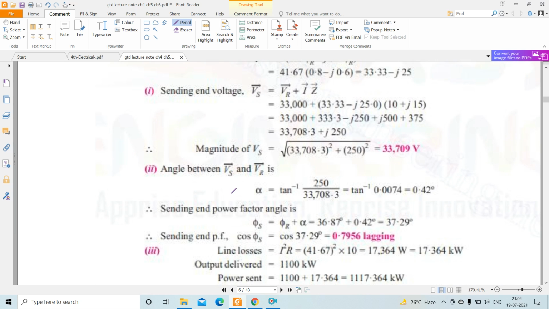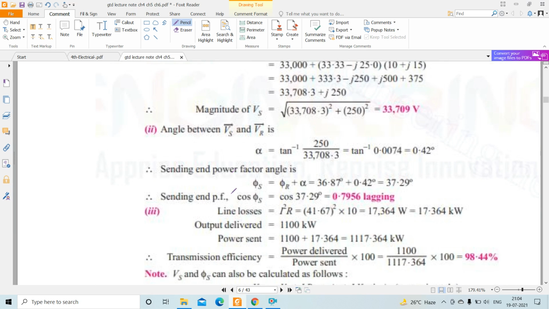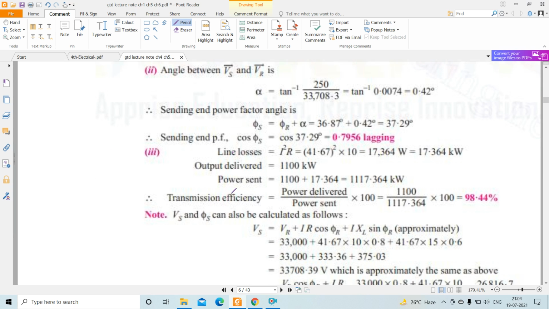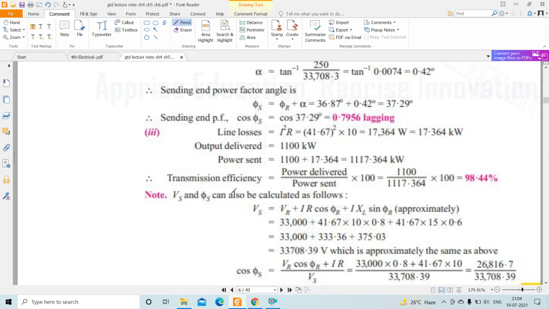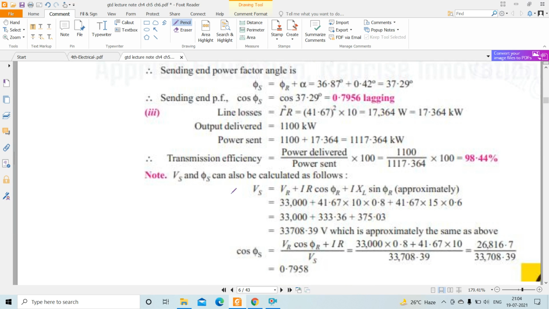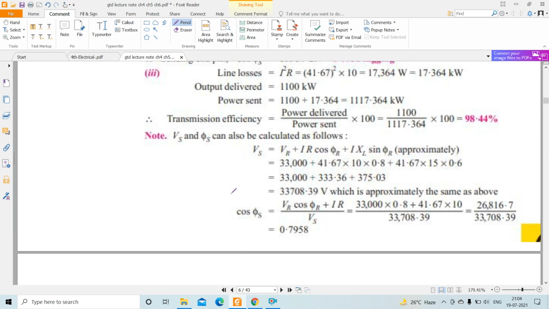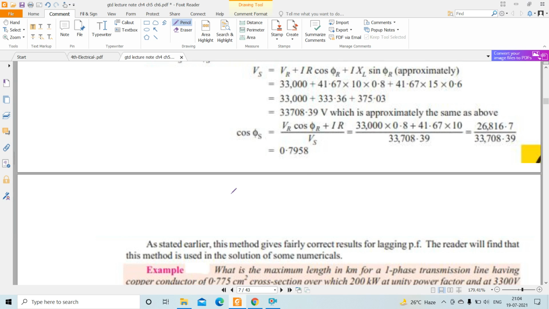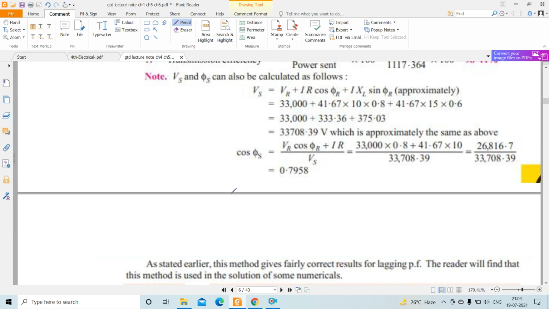Try to practice all these calculations using the formulas you have read through this session. Clear? So this is all about the short transmission line.